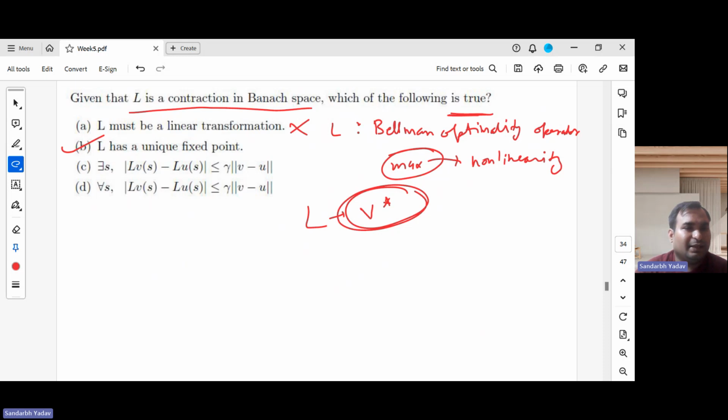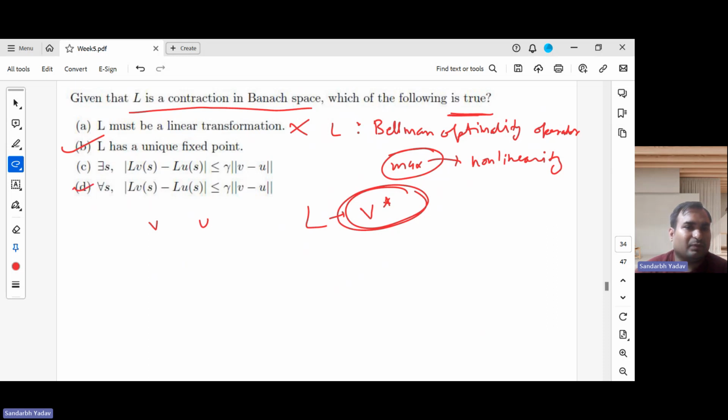Let's see option D first. For every state, L of V and L of U, they are asking for every state. They have written the component twice, but we can simply write V as a vector: the norm of LV minus LU is less than gamma times the norm of V minus U. This is the definition of a contraction, right?